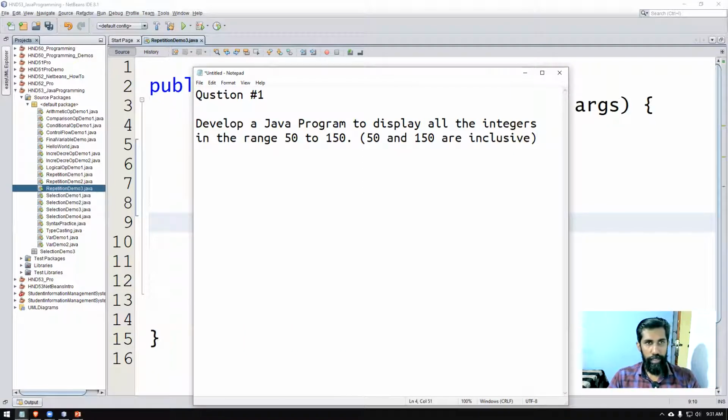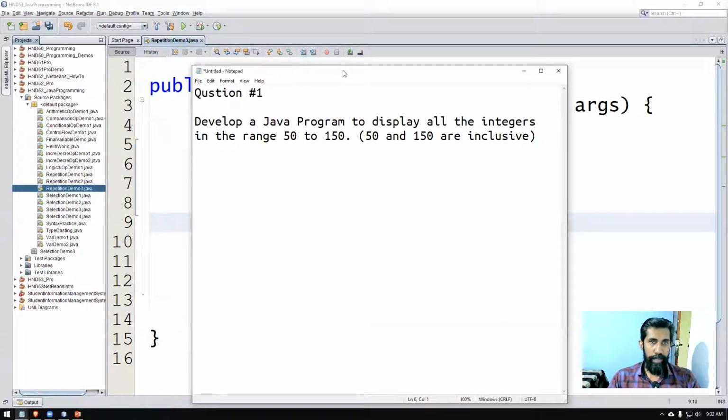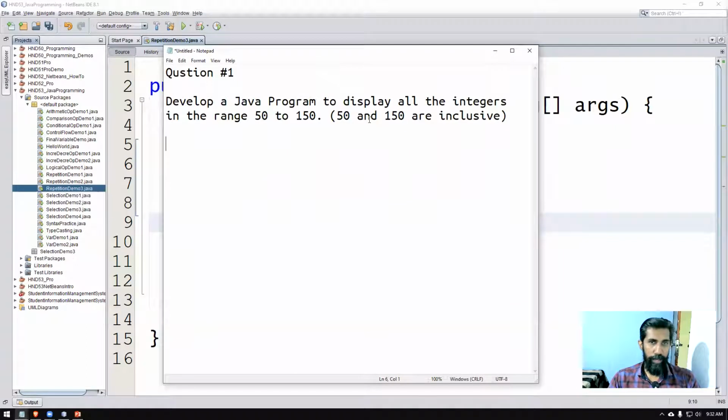So we will do this question. I have already told you how to tackle a program: you need to see what the inputs are, what process needs to be done, and what output we need to produce. As far as this program is concerned, the input has not been properly mentioned, whether we give it directly from the keyboard or store the value in a variable. Develop a Java program to display all the integers in the range 50 to 150. That is what the question is about.